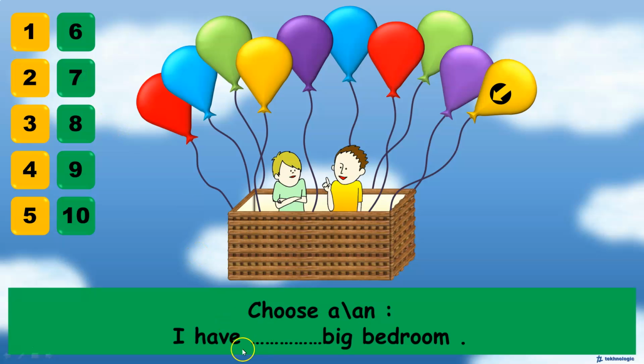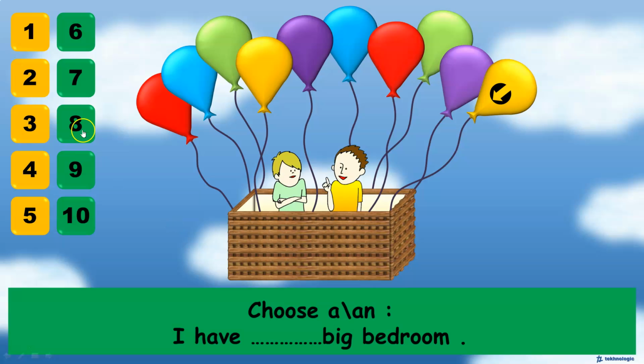Choose A or AN. I have big bedroom. What should I use here? I have the word big, and the first letter in the word big is B. B is a consonant letter, so I should use what? I should use A. So, I have a big bedroom.